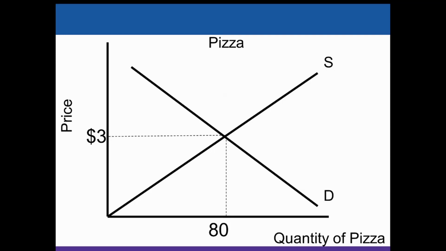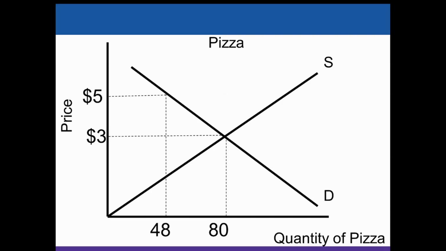Now, maybe there is an advisor who decides that he wants to sell pizza after school. So let's go through equilibrium. So let's say there's an advisor who wants to charge $5 for a slice of pizza after school. Well, we know what happens automatically with the law of demand. As price goes up, the quantity is going to go down. So the first curve we hit is the demand curve. We go down to find out how many people would be willing to buy pizza at $5 a slice, and we would be able to sell 48 slices. Okay, as opposed to 80 slices at equilibrium.